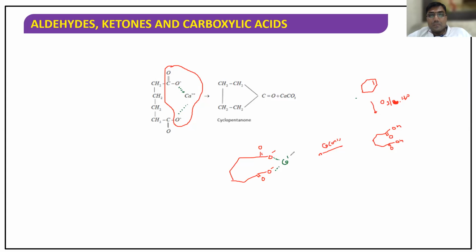Now heat this. Same thing. When you heat, what happens? Help me. CaCO3 will be removed. So you'll be getting a ketone with 1 carbon less. So this is a slightly higher level, important. Any doubt?